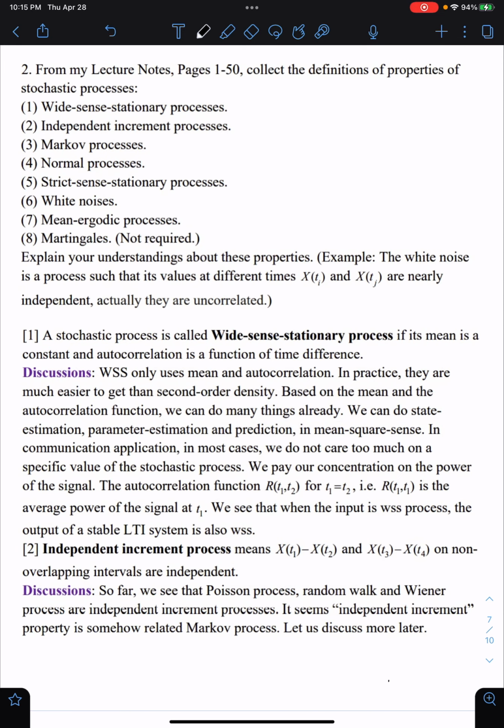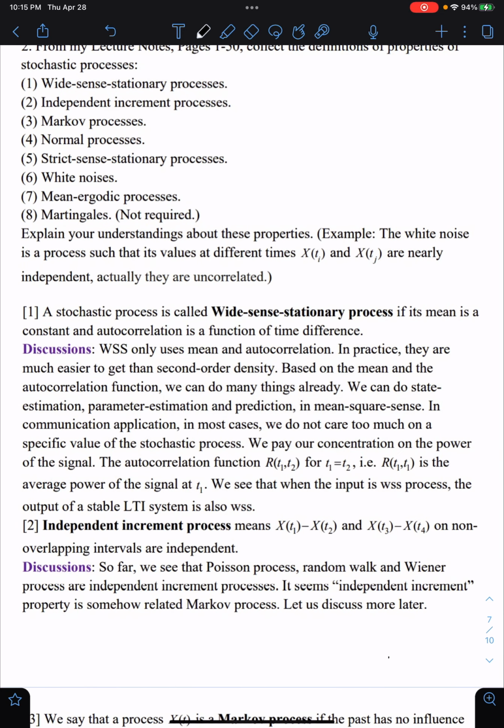First, we need to write the definition of wide-sense stationary. In wide-sense stationary, the mean is constant, and the autocorrelation is a function of time difference. Furthermore, WSS only uses mean and autocorrelation in practice. They are much easier to get. Second-order density is based on mean and autocorrelation functions. We can already do many things. We can do state estimation, parameter estimation, and prediction in the mean square sense.